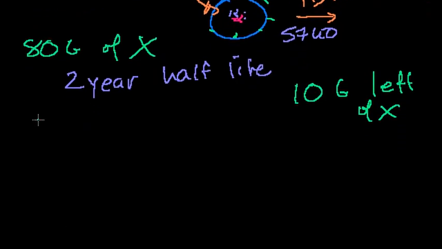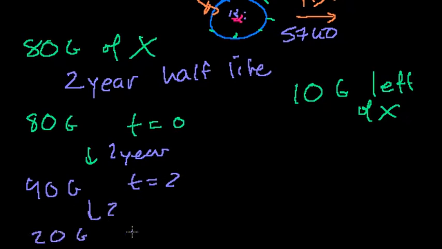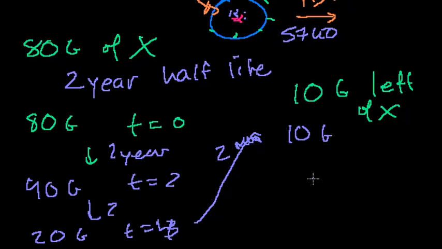X is decaying the whole time, so how much time has passed? Well, let's think about it. We're starting at time 0 with 80 grams. After 2 years, how much are we going to have left? We're going to have 40 grams. So t equals 2. Then after 2 more years, we're going to have 20 grams. This is t equals 4 years. And then after 2 more years, I'll only have half of that left again. So now I'm going to only have 10 grams left. And that's where I am. And this is t equals 6.